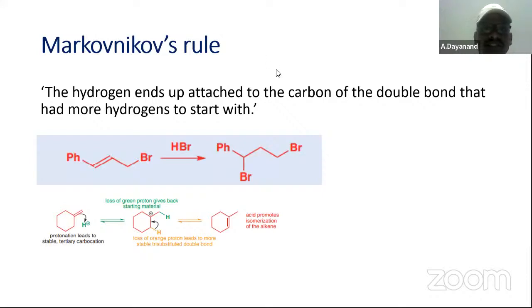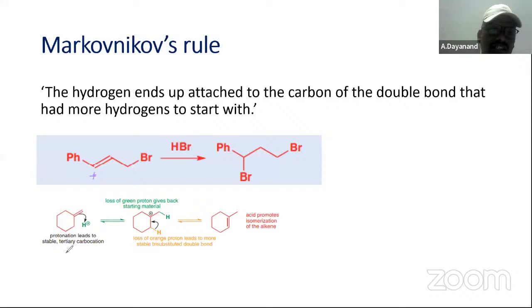Okay, here it is going to be added to the double bond. Here we have two carbons, but it is symmetrical, with an equal number. But here the carbocation formation is more stable at this position. Only at this position is it more stable. Therefore, the substitution will form at this carbon only.